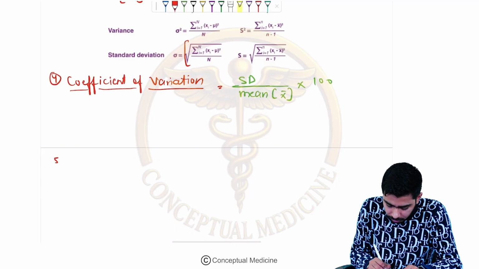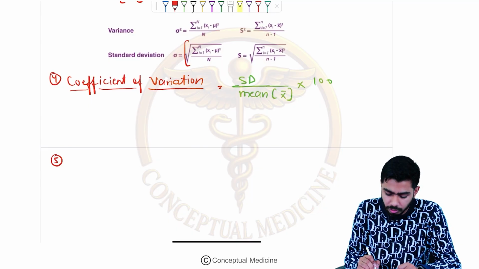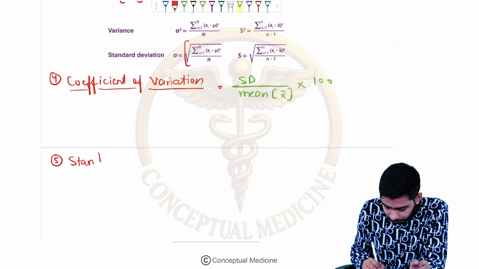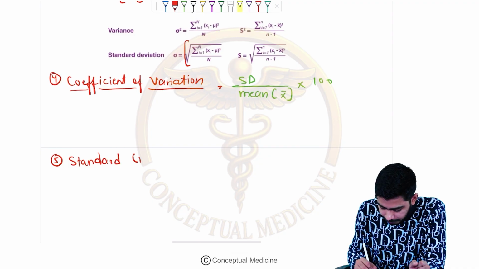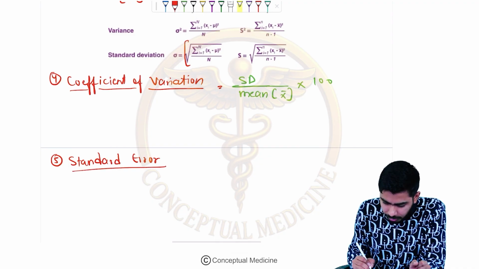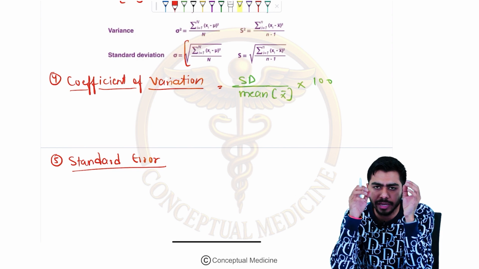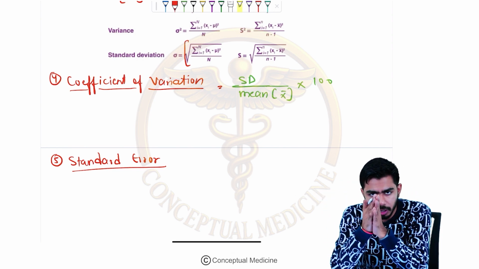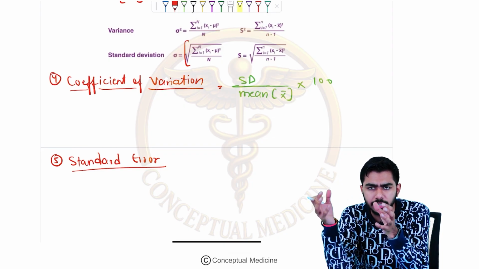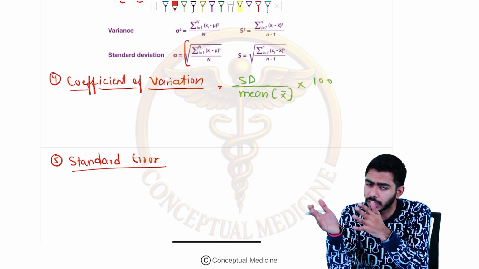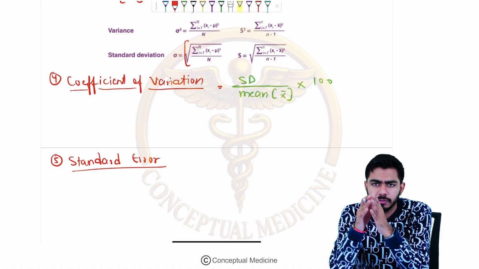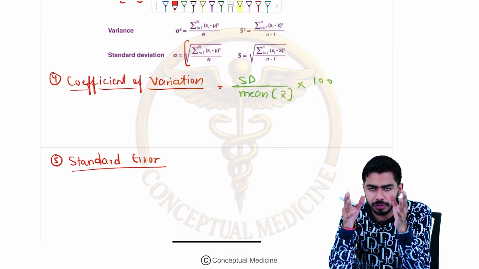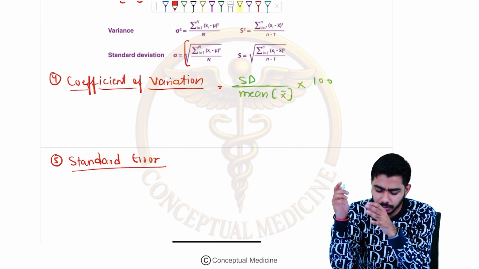The next method which we shall talk about in the measures of variation is the standard error. Standard error refers to the errors in different studies in terms of standard deviation. I will talk about standard deviation and standard error in detail in the upcoming sections, but don't worry about that. For now, just believe me: these are the errors in different studies in terms of standard deviation, right?